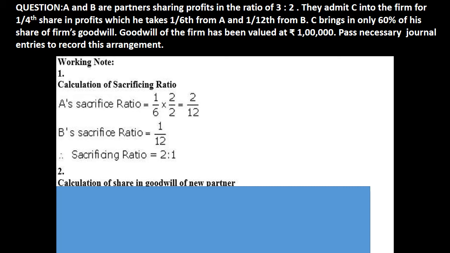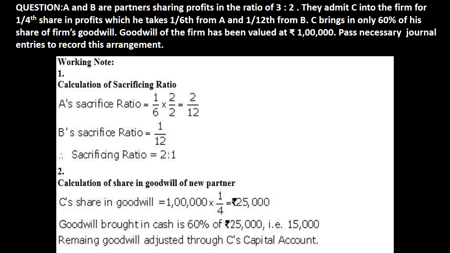When we make 1 by 6 denominator equivalent to 12, we will multiply numerator and denominator both by 2 and we will get 2 by 12 in return. Similarly, B is already having 12 as denominator. Therefore, sacrificing ratio is 2:1. After making computation of 2:1, we will compute the goodwill to be brought by new partner.